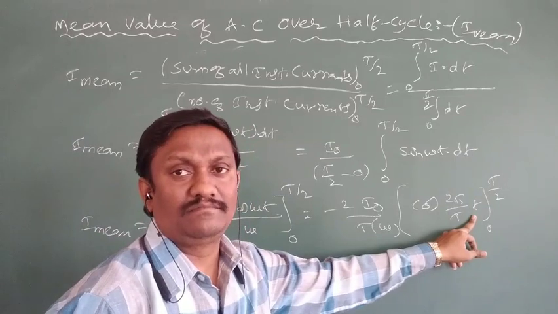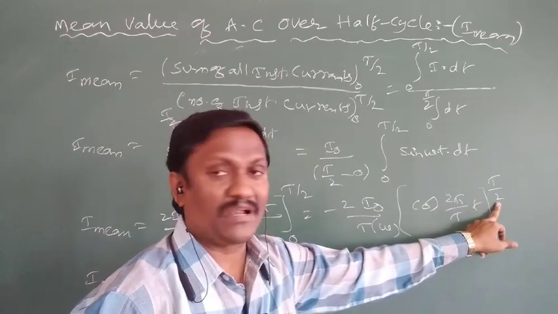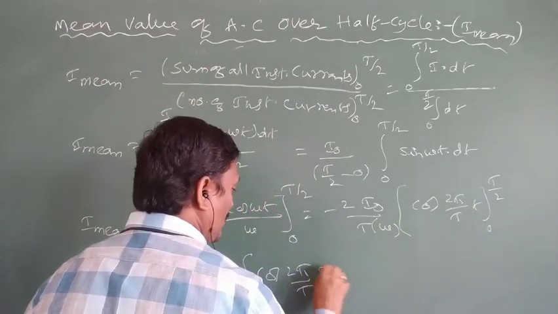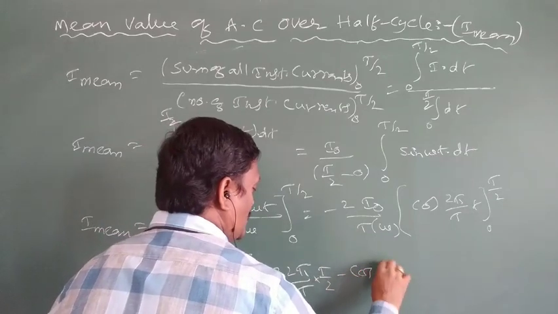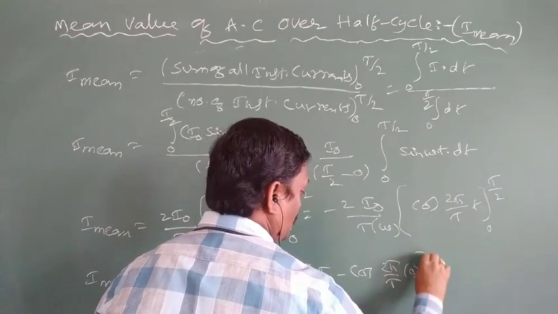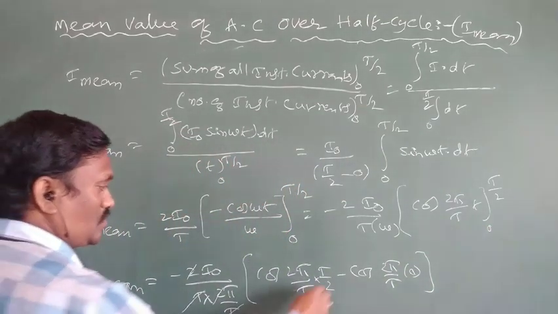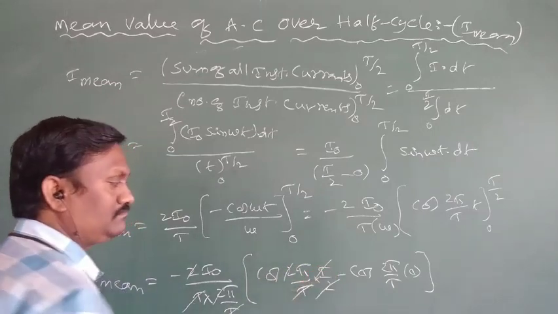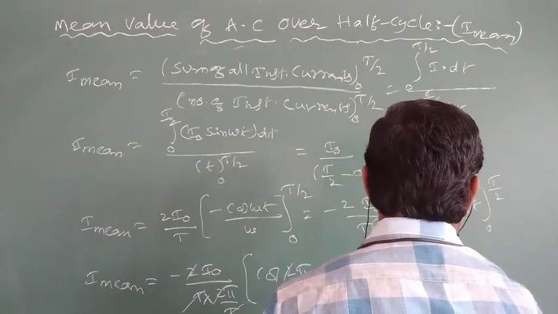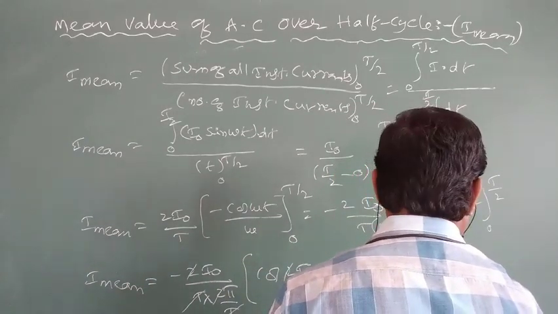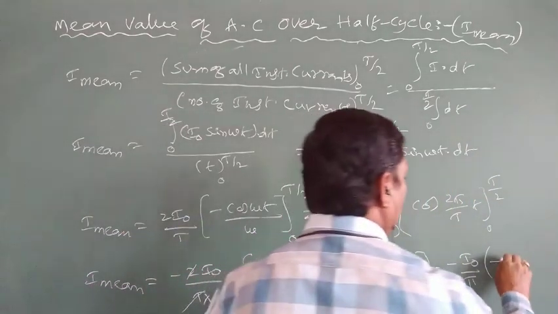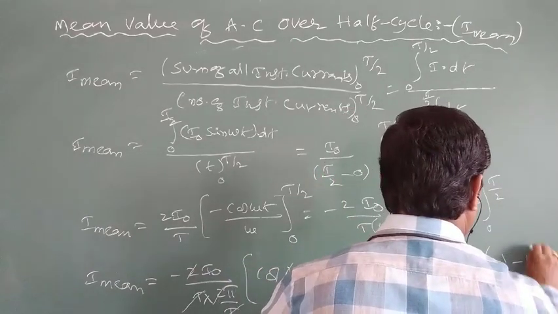Apply the limits. First, in place of small t, apply the upper limit T by 2, minus cos of 2 pi by capital T with the lower limit in place of small t. Here 2 cancels, T cancels. So that is equal to minus I naught by pi into cos pi, whose value is minus 1, minus cos 0, whose value is 1.